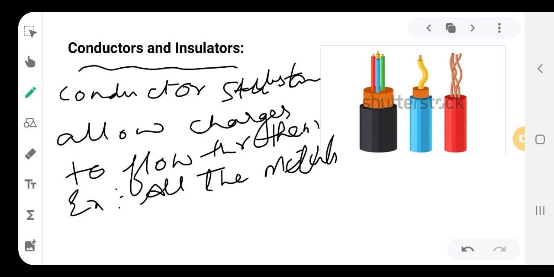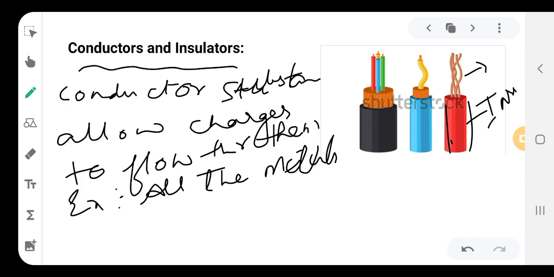But as gold, silver and aluminium are very costly, we will always take copper wires for connecting the devices, for domestic use, or for the flow of electricity. And here I have also shown the insulator. So this plastic coating or the PVC which coats the copper wire is nothing but the insulator.